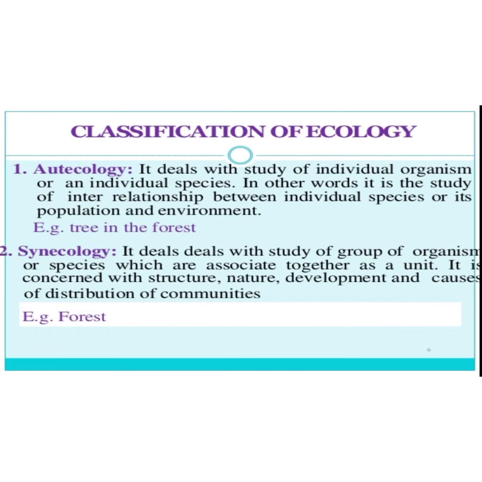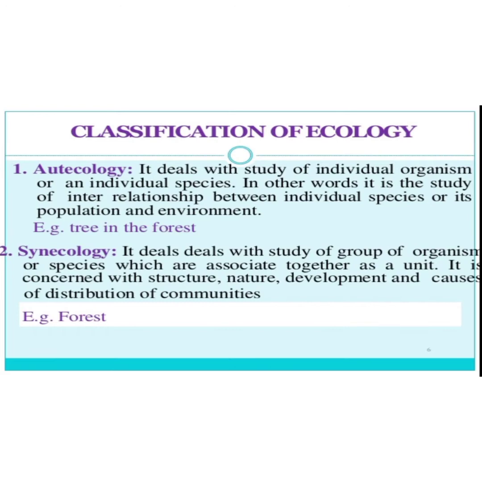What is synecology? It deals with the study of a group of organisms or species which are associated together as a unit. It is concerned with the structure, nature, development, and the causes of distribution of communities. For example, a forest. Synecology is nothing but studying all the groups in that area.